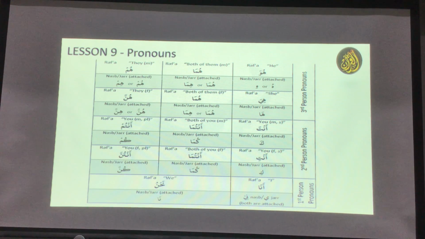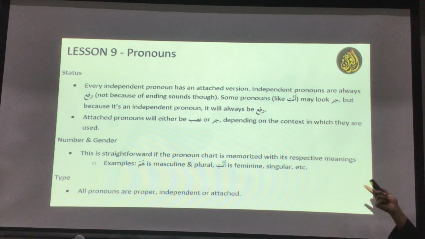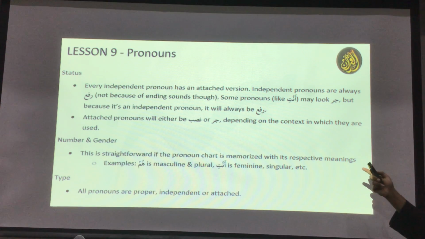And if you read Quran regularly, if you pray your prayers, you will find so many of them. So there's no way you will forget this. Once you concentrate on this chart for a few minutes, you should be able to remember it, inshallah ta'ala. And this is what I just talked about, these are the rules of that.